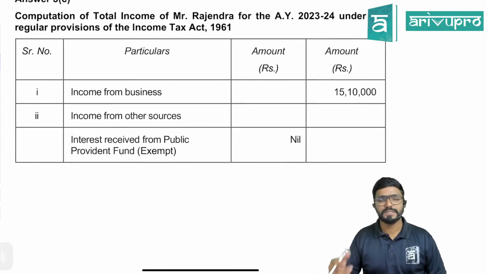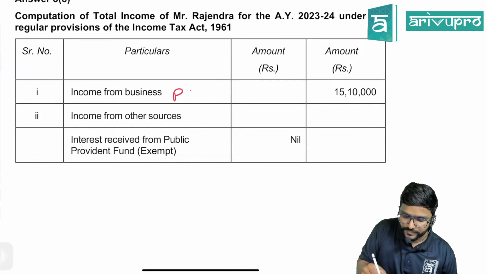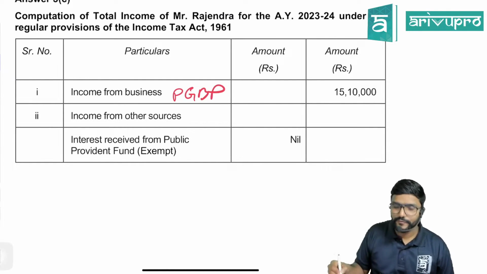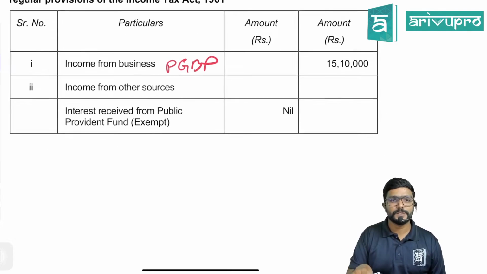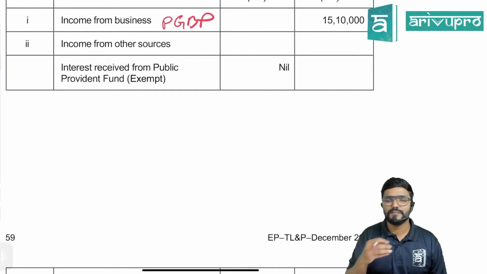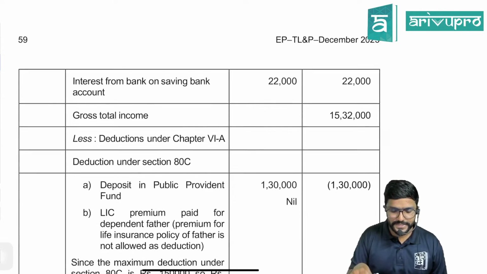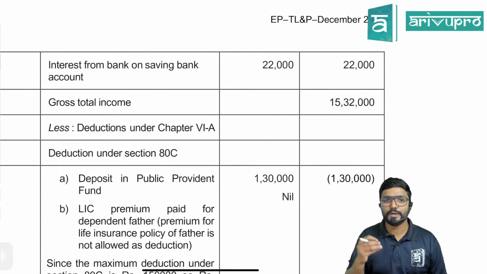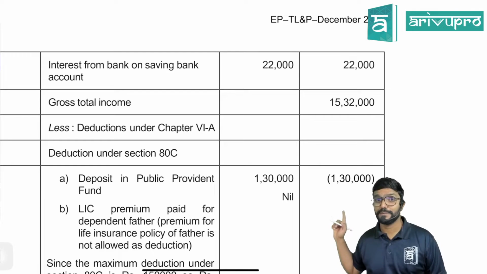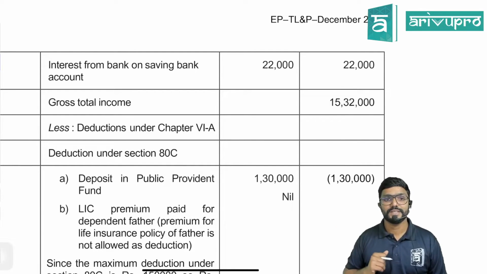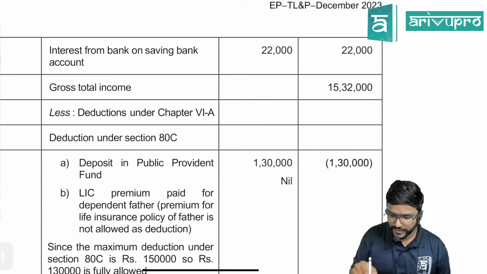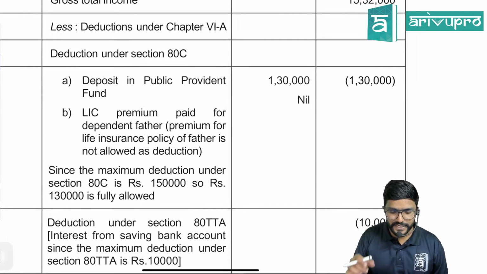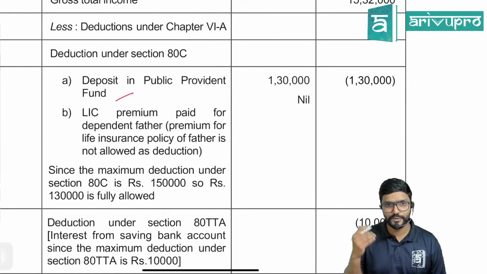So income from business, that is PGBP, 15 lakh 10,000. Then income from other sources: interest on PPF is not taxable, guys. It is completely exempt. Interest from bank on savings bank account, please be careful. First you include it there, later you can claim deduction also for this. Then gross total income you will get. Then deduction under section 80C for deposit in PPF you can claim.